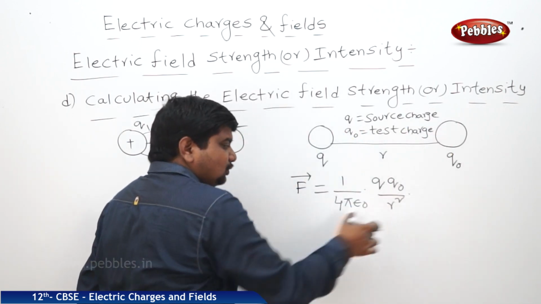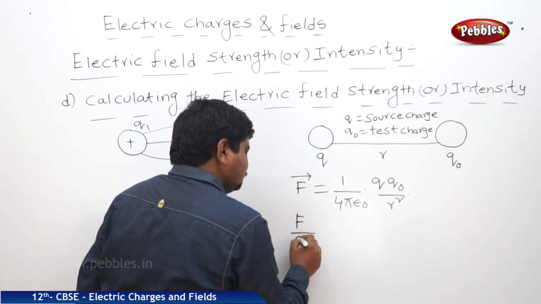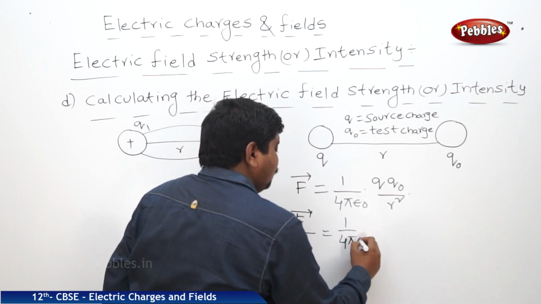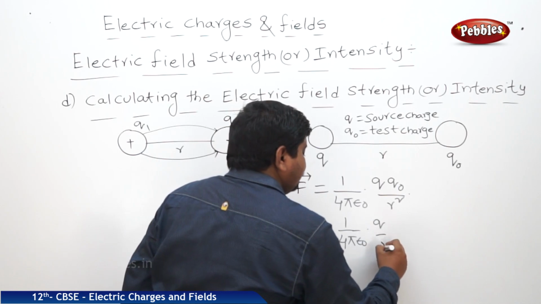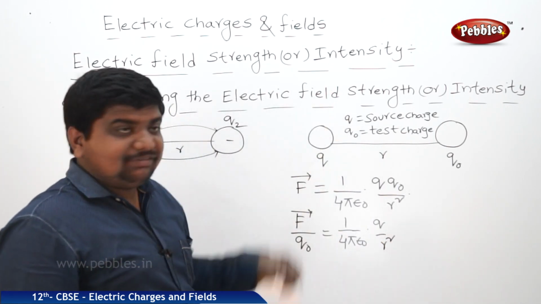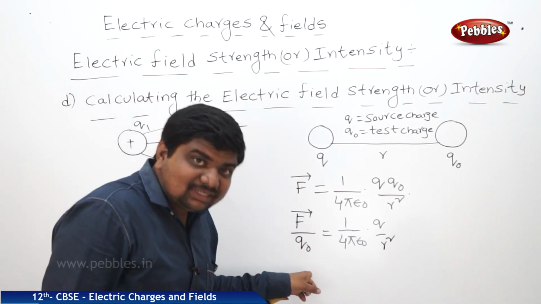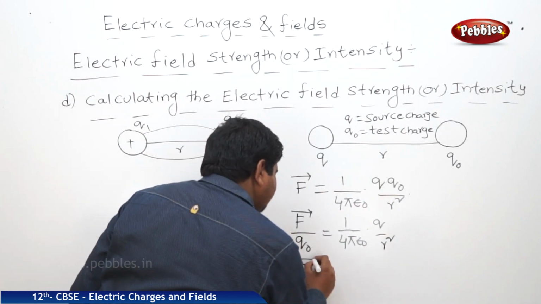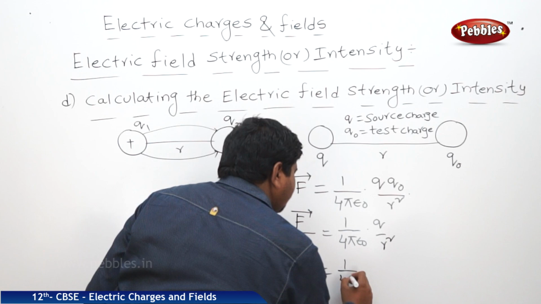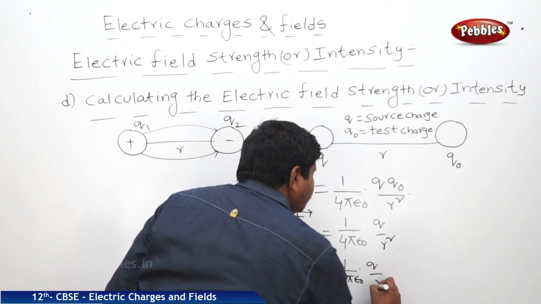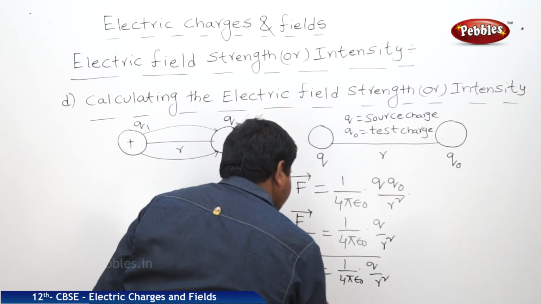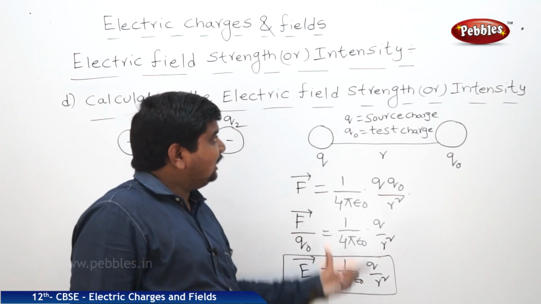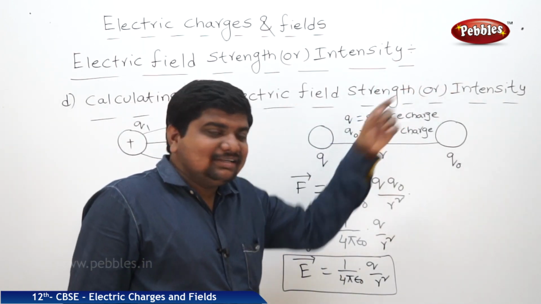Now, I am bringing this Q naught to the left hand side. F bar by Q naught is equal to 1 by 4 pi epsilon naught into Q by r square. What is the definition of the electric field strength or intensity? F bar by Q naught is nothing but the E bar, nothing but electric field strength or intensity. Therefore, E bar is equal to 1 by 4 pi epsilon naught into Q by r square. This is the equation useful to find out the electric field strength or intensity for a given charge.